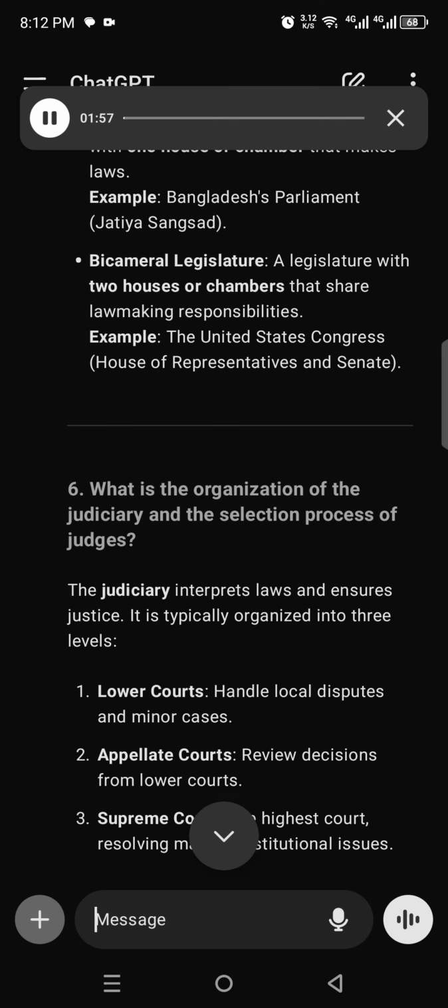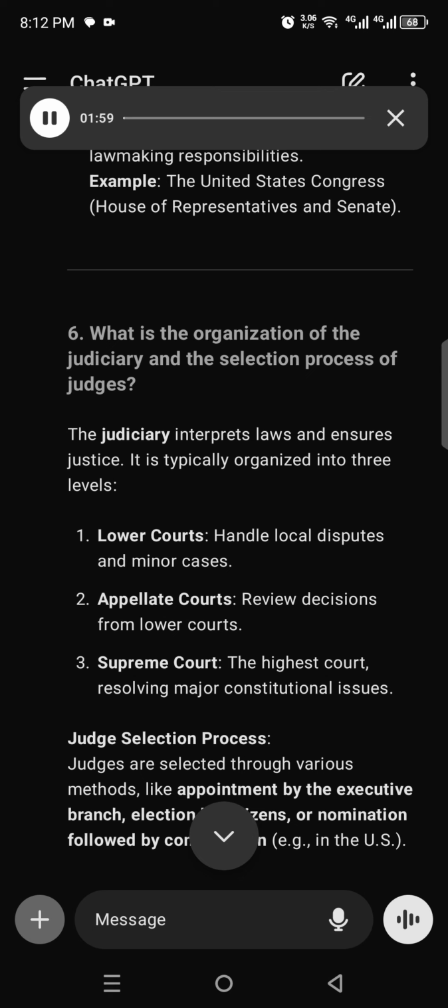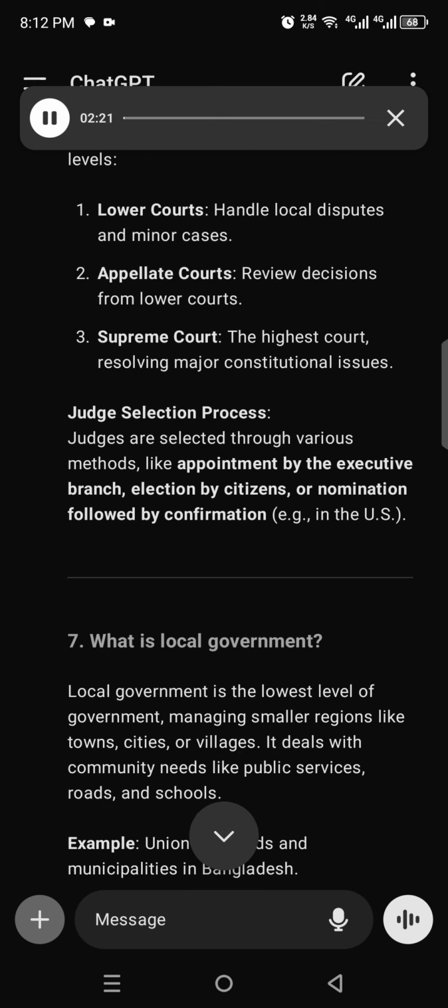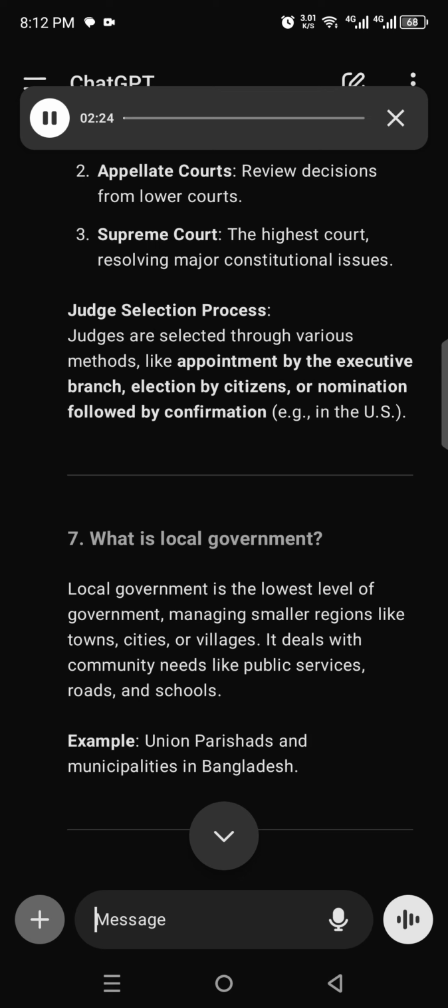6. What is the organization of the judiciary and the selection process of judges? The judiciary interprets laws and ensures justice. It is typically organized into 3 levels. 1. Lower courts, handle local disputes and minor cases. 2. Appellate courts, review decisions from lower courts. 3. Supreme Court, the highest court resolving major constitutional issues. Judge selection process. Judges are selected through various methods, like appointment by the executive branch, election by citizens, or nomination followed by confirmation, e.g., in the U.S.